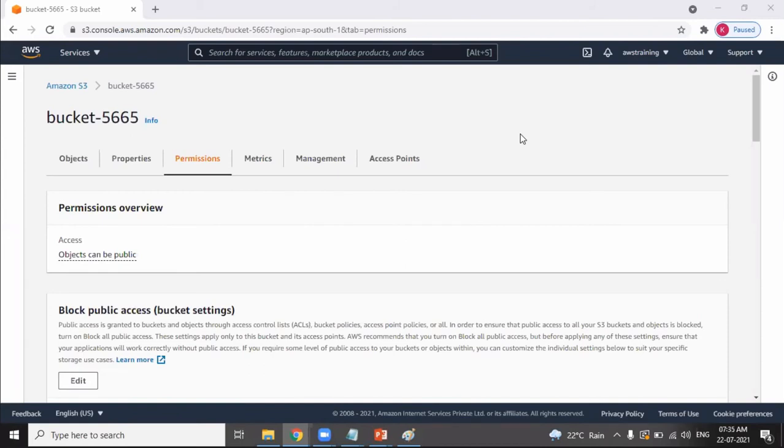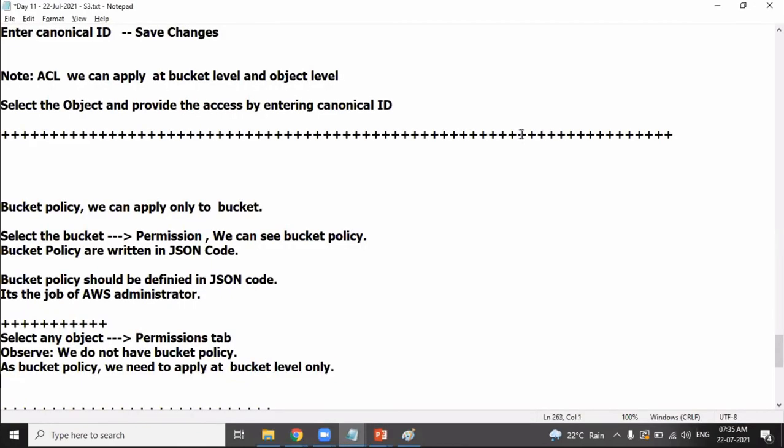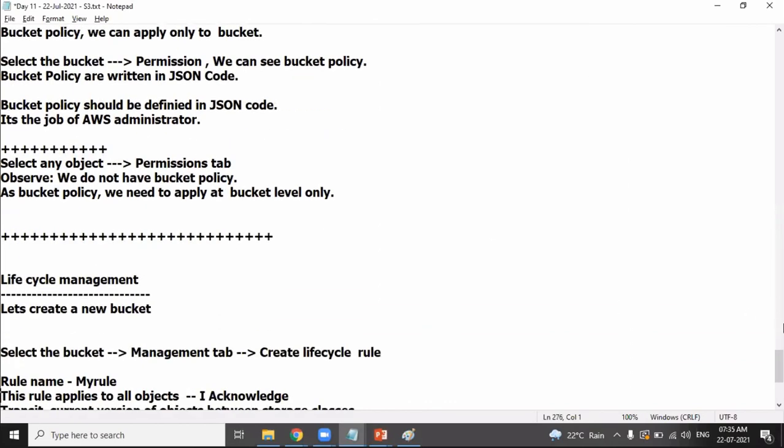You can do it at the bucket level and at the individual object level. A bucket policy is also used for sharing access, but a bucket policy is done only at the bucket level, and it should be created using JSON code. Clear about the bucket policy?